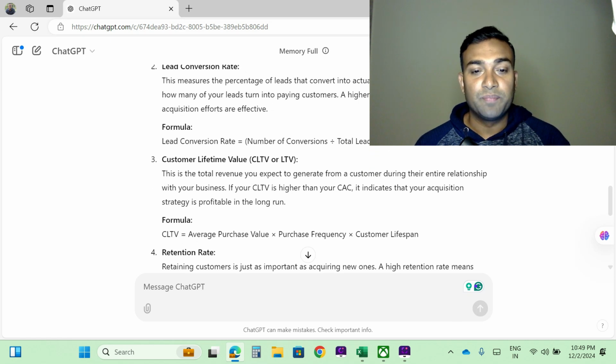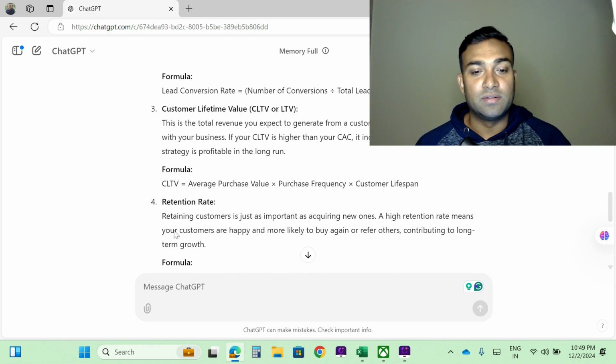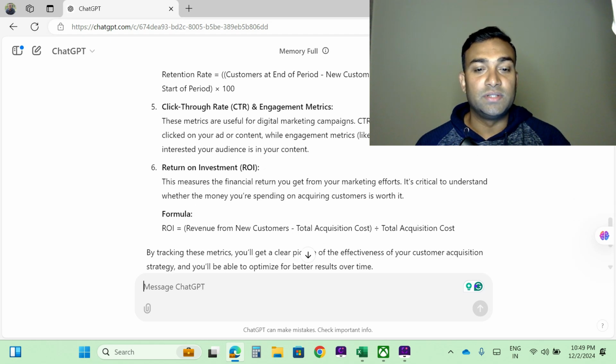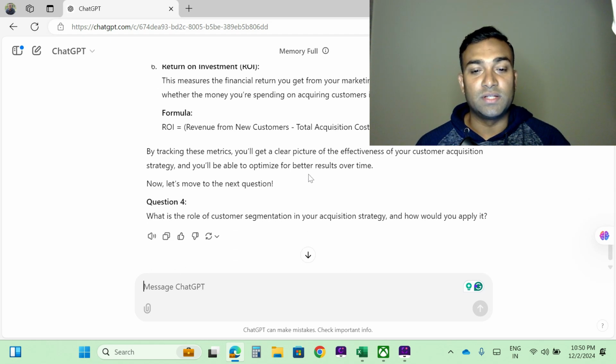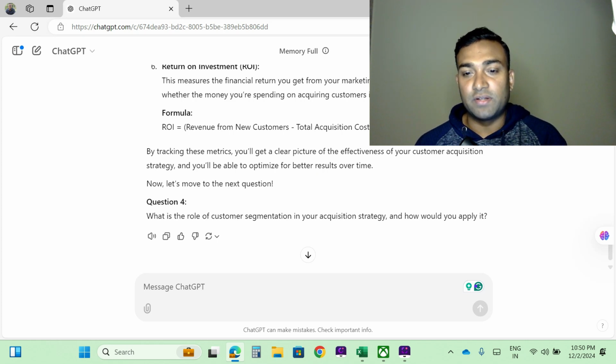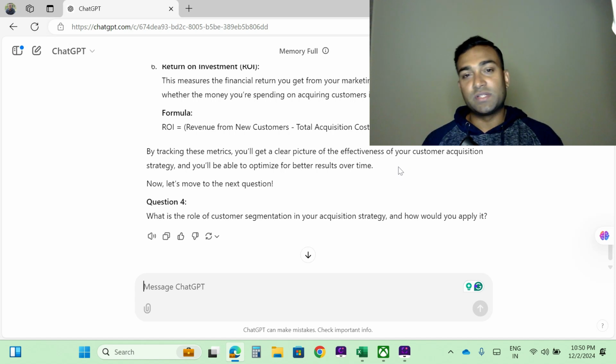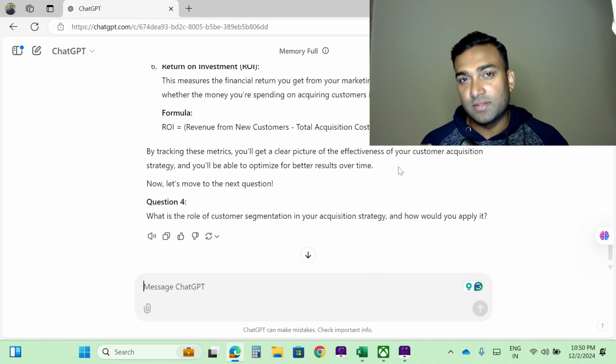Then the third, customer lifetime value, then the retention rate, then the click-through rate, then the return on investment, ROI, all these things are there. Now, by tracking these metrics, you will get a clear picture of the effectiveness of your customer acquisition strategy, and you will be able to optimize for better results over time. Now, let's move to the next question. So, see, after providing the answer to question number 3, it is asking me the next question.